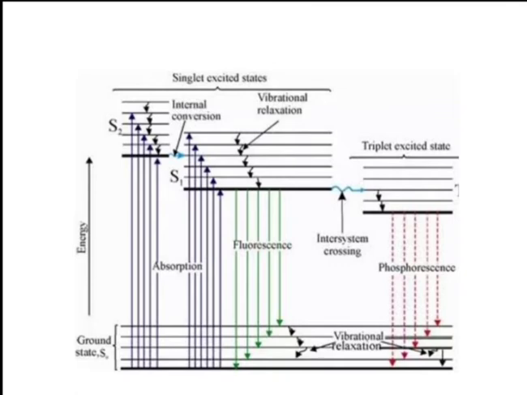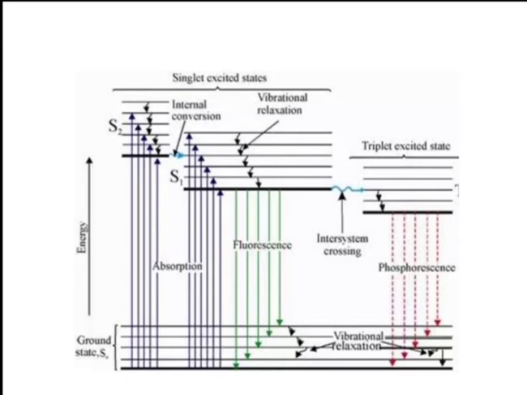Then there is vibrational relaxation. See here the vibrational energy levels, the highest V2, this one V1 and this one V0. The molecule is initially at V0, goes to the excited state S1 or S2. Here the molecule is in S2.